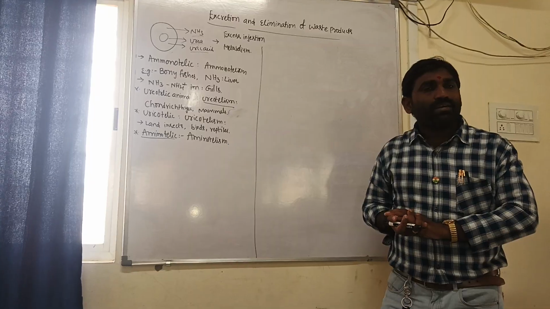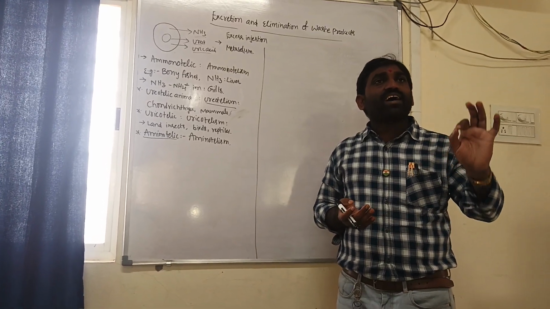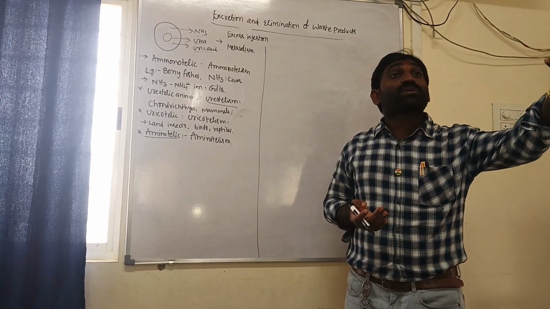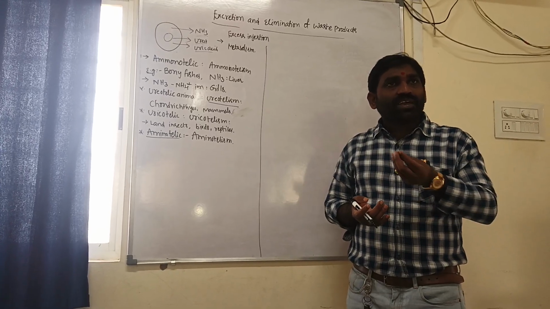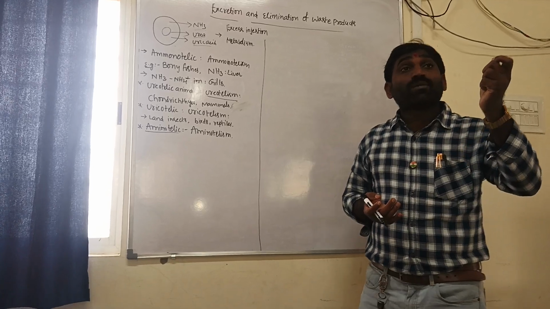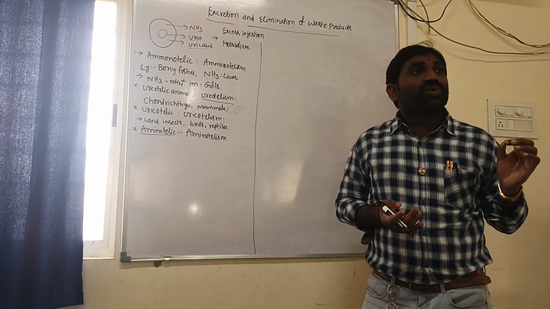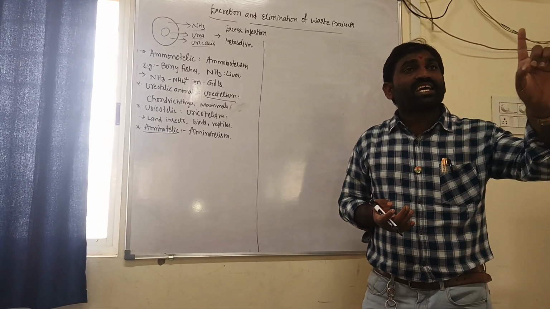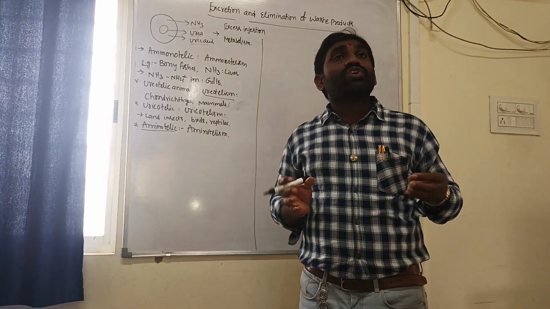The best example is arthropoda, or annelida, the earthworm. It is aminotelic when more water is present, and becomes ureotelic when water availability is less. Next, the toad, an amphibian: in the larval stage it is ammonotelic, and when it becomes an adult it is ureotelic.